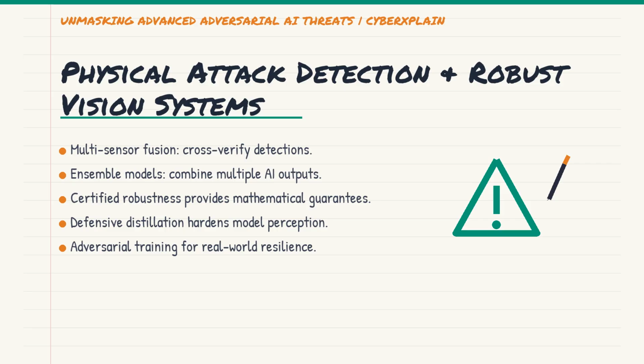Also, defensive distillation or adversarial training can make models more resilient to specific types of physical attacks, essentially hardening their visual perception. It's about building models that are less brittle in messy real-world conditions.